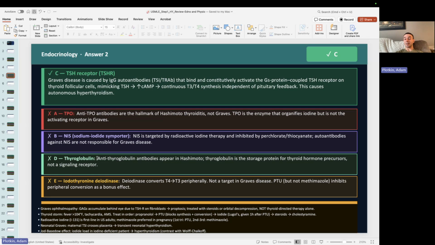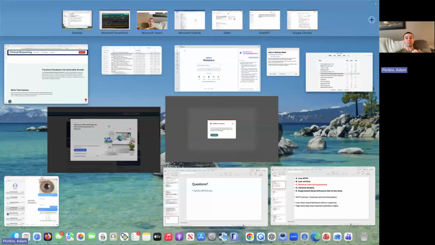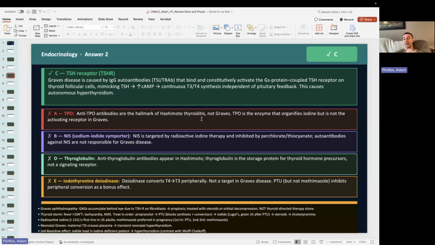It's the same idea with medullary thyroid carcinoma, which is a type of thyroid cancer. It can present on its own, or it can present in MEN2A or 2B. And so medullary thyroid carcinoma tends to secrete calcitonin. So again, for these patients, we can check their calcitonin. And then the iodothyronine deiodinase, or the 5' deiodinase, we already talked about, converts T4 to T3.